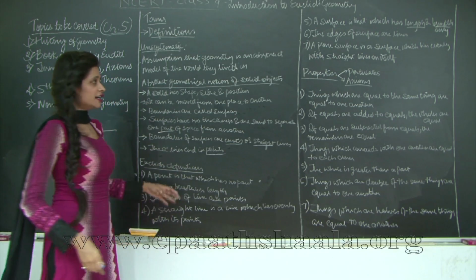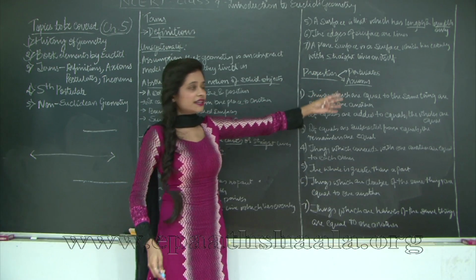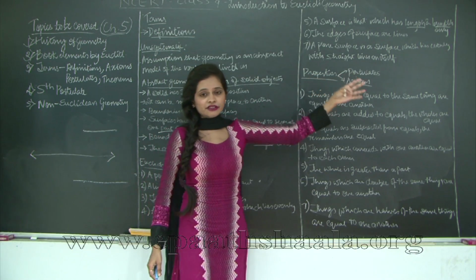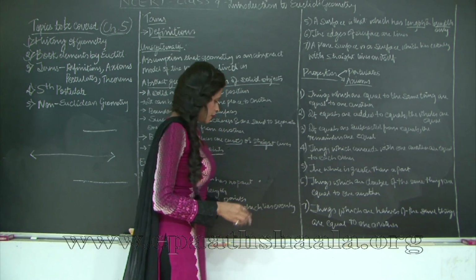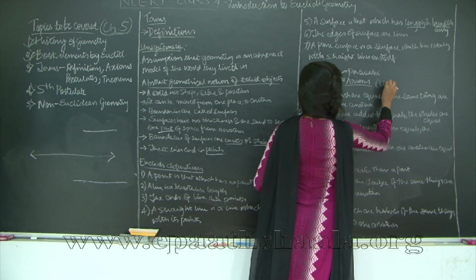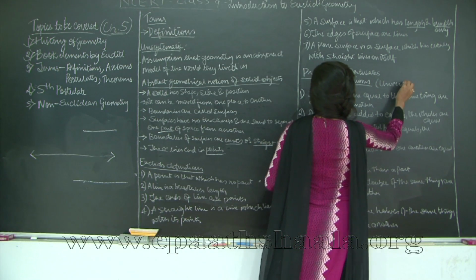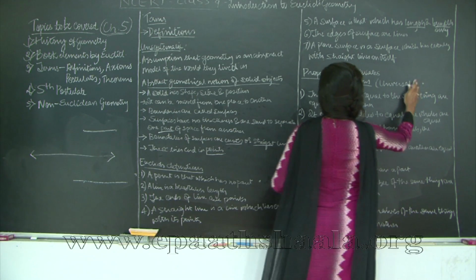So these were the definitions. Now based on these definitions, Euclid defined certain properties, and these properties are further divided into postulates and axioms. So what are postulates and axioms? Axioms are universal truths, properties that are universally true.